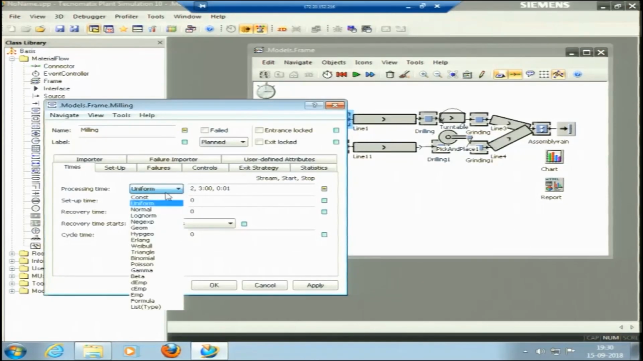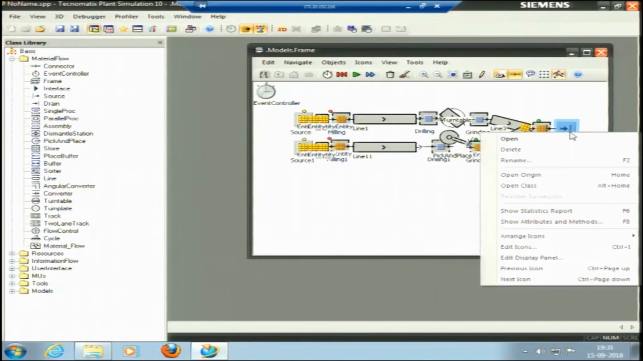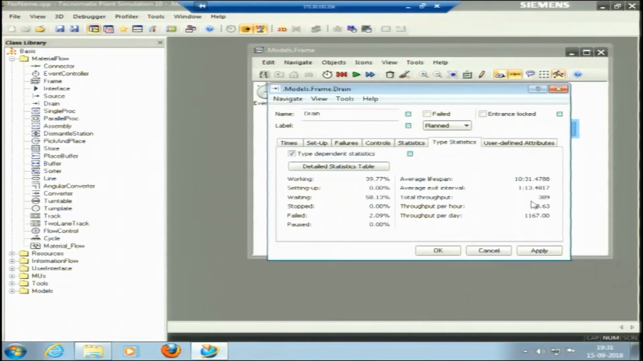So let me pick just constant time here, and just to make you understand properly, it was 1 minute. I will apply. So let me run it for an 8-hour day and see the throughput. The throughput per day is 1167, per hour is 48, and the total throughput is 389 for an 8-hour day.